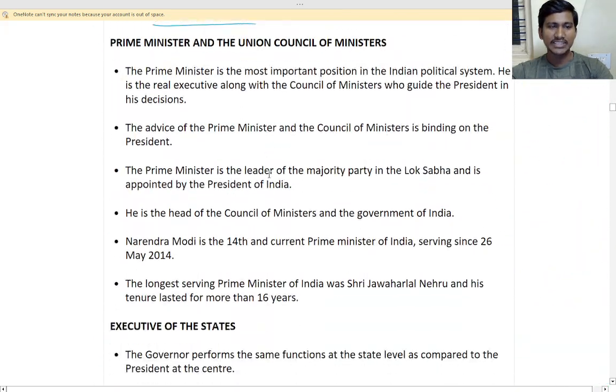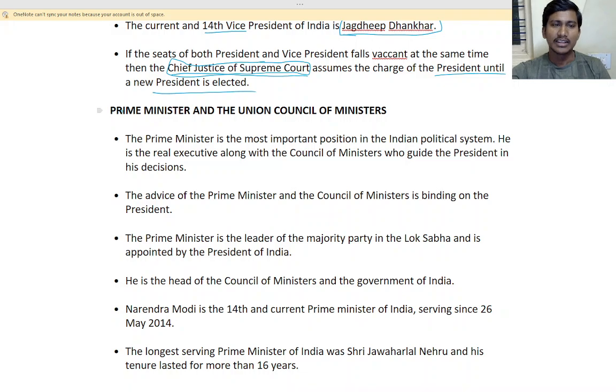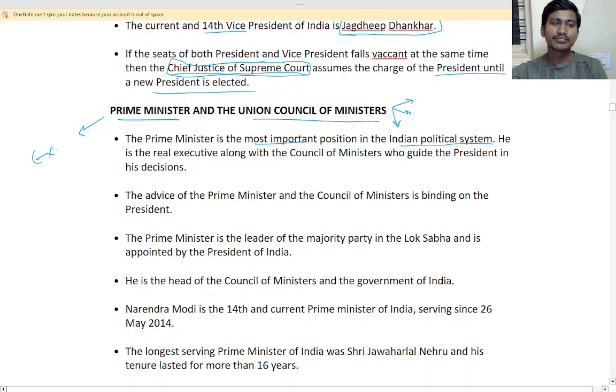Should we see the next, that is the prime minister and union council of ministers? That is all the ministers, education, defense minister, external affairs minister, all the ministers. The prime minister is the most important position in the Indian political system, because the prime minister is the executive position.